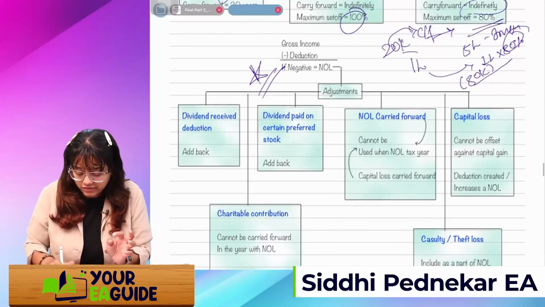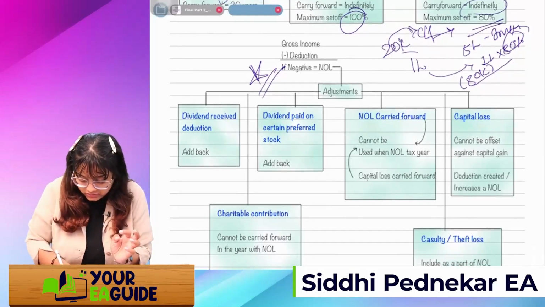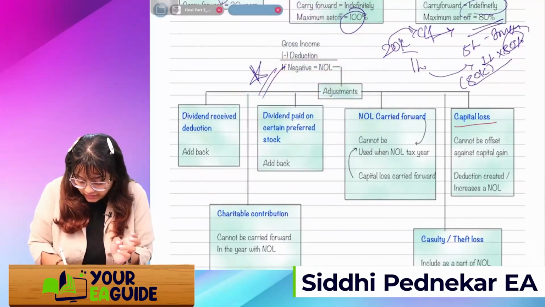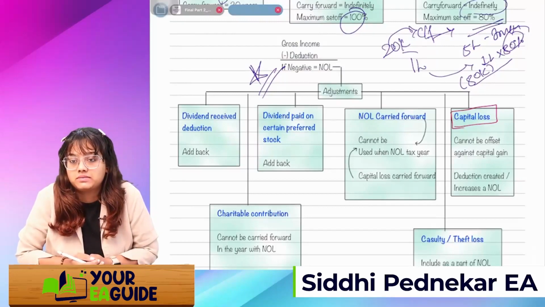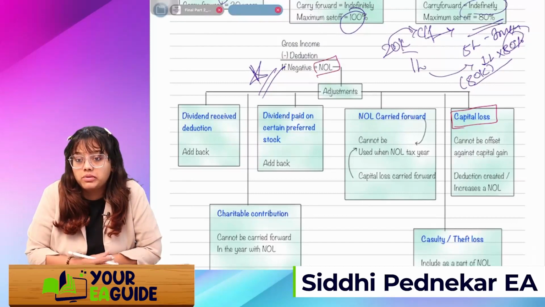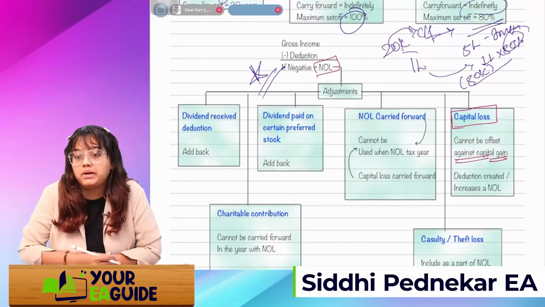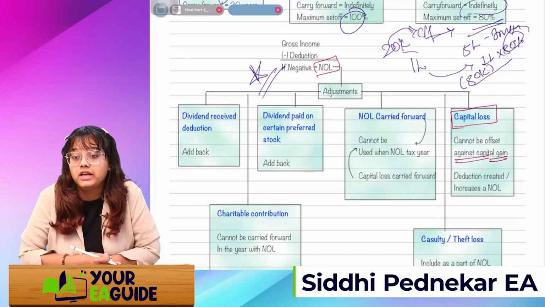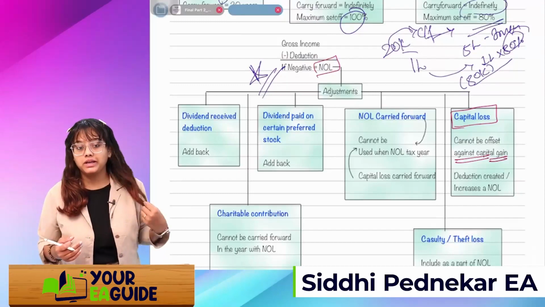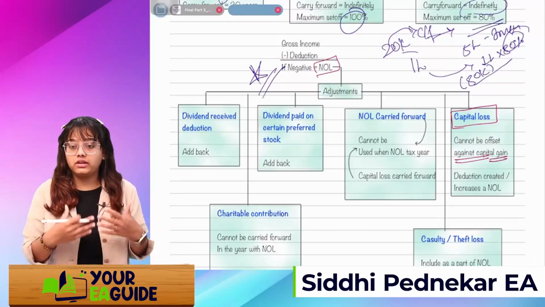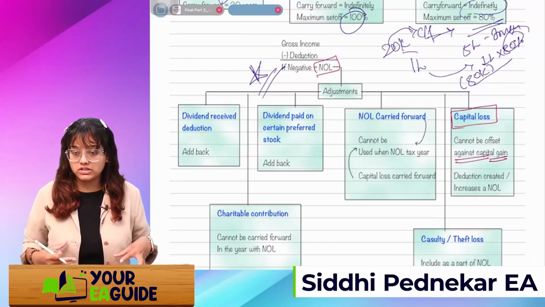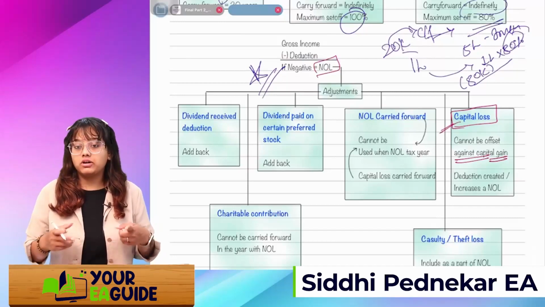Okay. First, we discuss this right now only. A few things will be changed. If there is a capital loss and in that year there is a NOL, then it cannot be offset against capital gain. Even if there is a capital gain, it will have to be carried forward to the next years. Okay, if there is a NOL, net operating loss, the capital loss cannot be settled off.